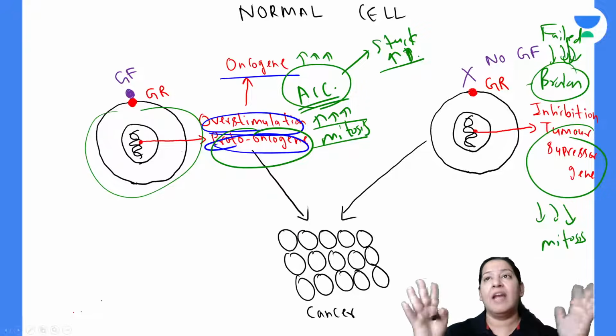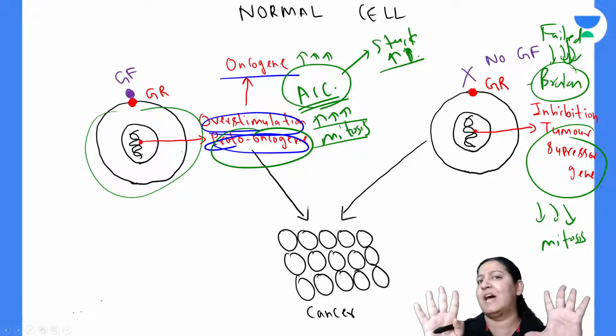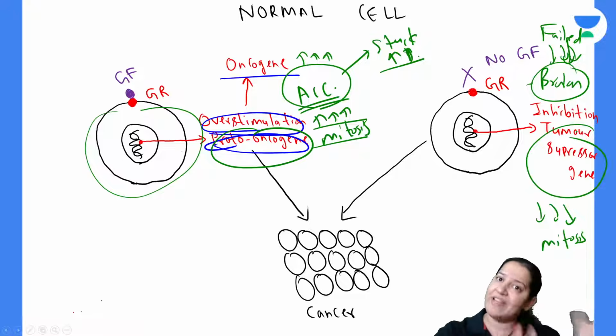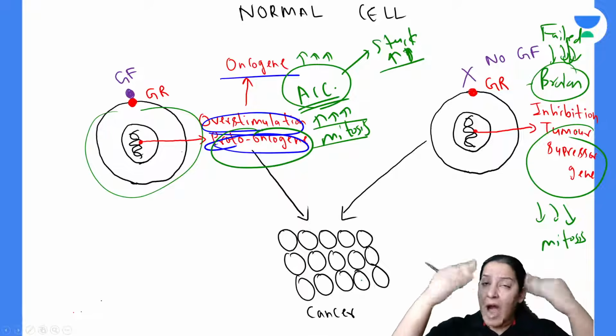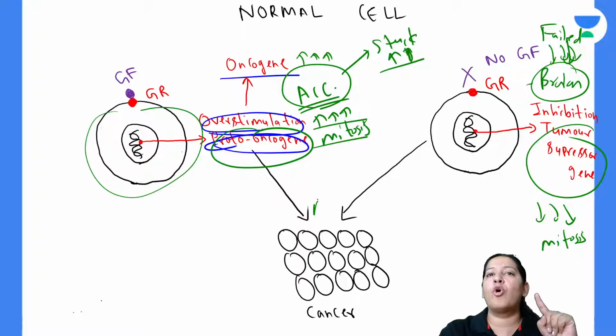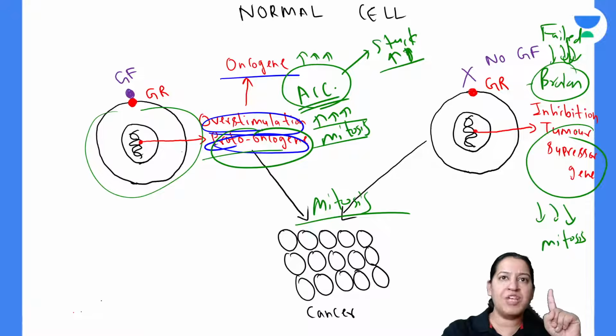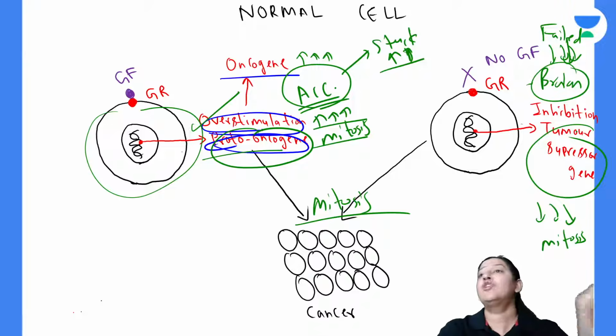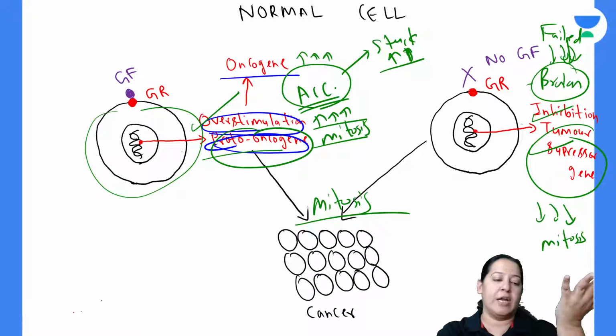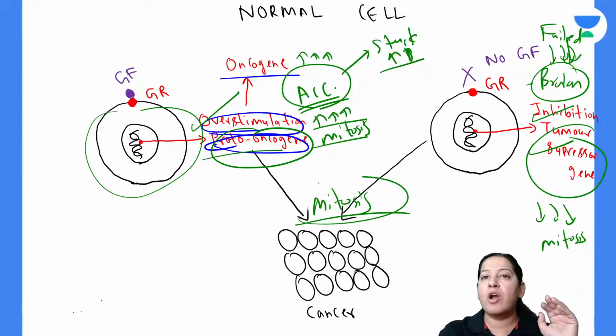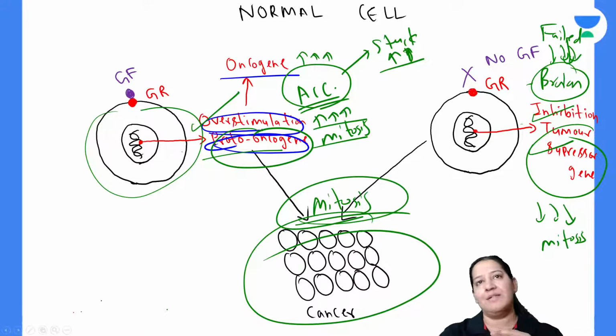So in that car, uncontrolled speed is there. You cannot apply the brake and you cannot decrease the accelerator. What will happen? Uncontrolled speed, uncontrolled mitosis. So if it is happening in a cell, the proto-oncogene becomes overstimulated and the tumor suppressor gene becomes understimulated or inhibited. It will lead to uncontrolled mitosis that will lead to cancer.